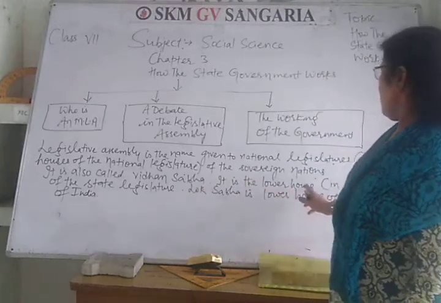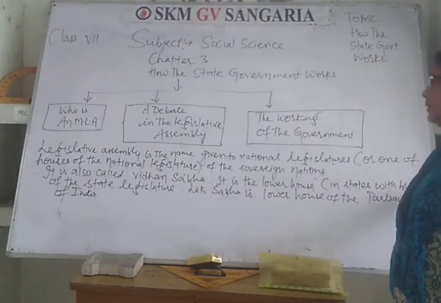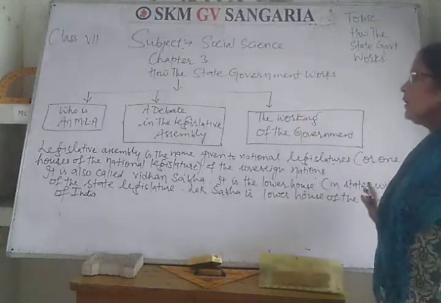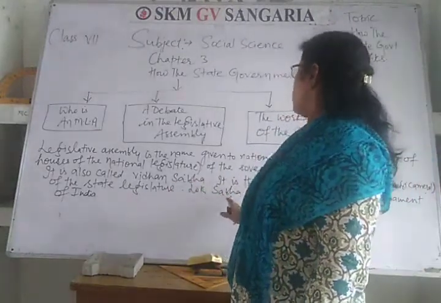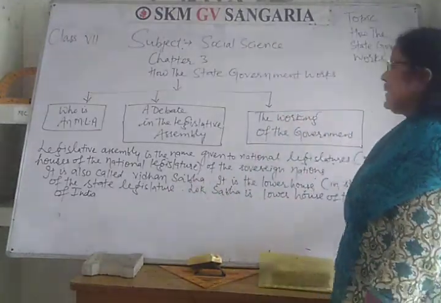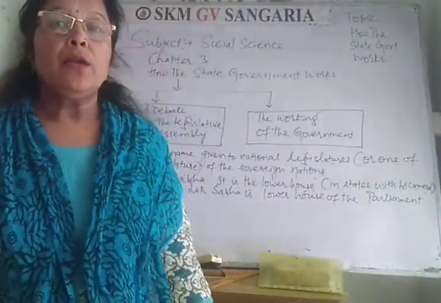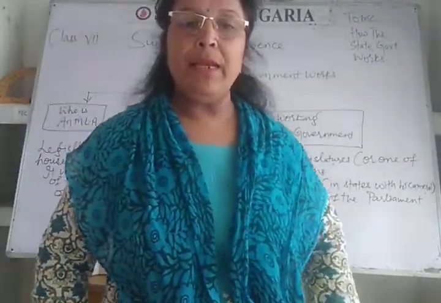It is a lower house in states with a bicameral legislature, and Lok Sabha is the lower house of the Parliament of India. This is the meaning of legislative assembly.